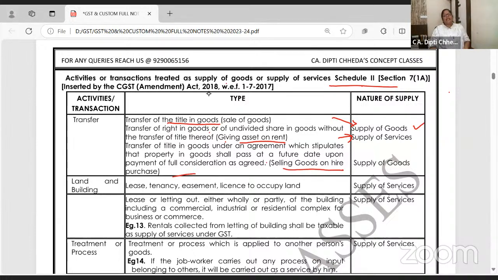What happens in hire purchase? You give the down payment for the TV, you pay the installment amount, and ownership on paper gets transferred to you when you pay the last installment. But still the day I sell the TV to you, it will be treated as supply of goods.